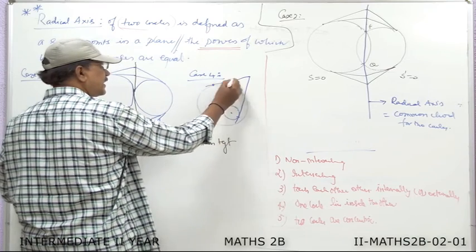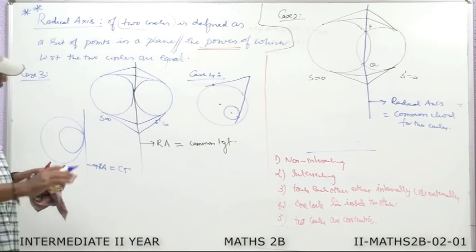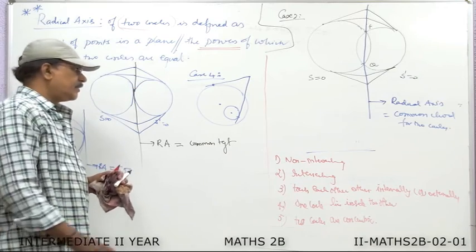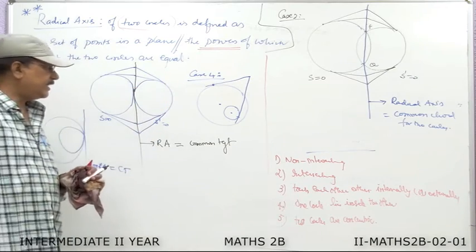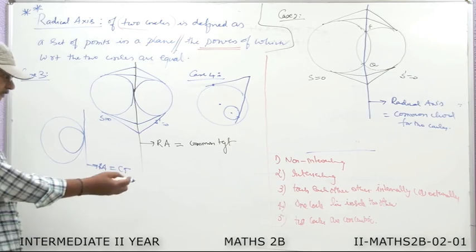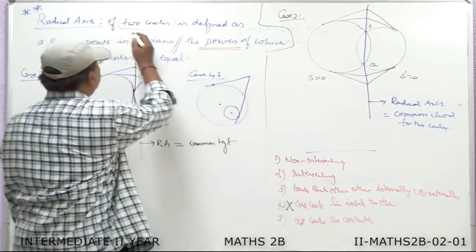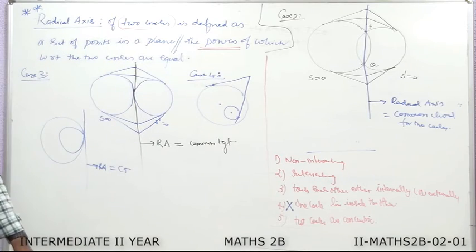Clearly, you can say the lengths of the tangents are not equal. So, even if we take one more point, finally we get tangents of different lengths. That means when one circle lies inside the other, we cannot define the radical axis.